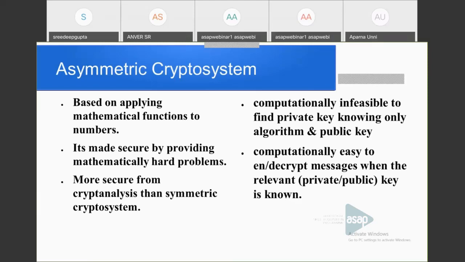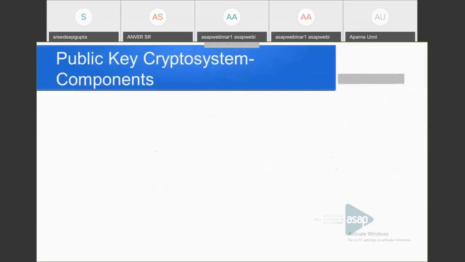That is, everyone knows the public key of all others. So it is computationally infeasible to find the private key by knowing the algorithm and the public key. But it is easy to encrypt or decrypt messages when the corresponding key is available. Suppose it is encrypted using the private key, then everyone can decrypt using the corresponding public key.